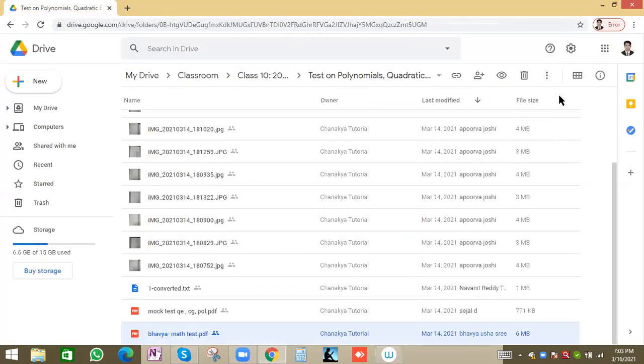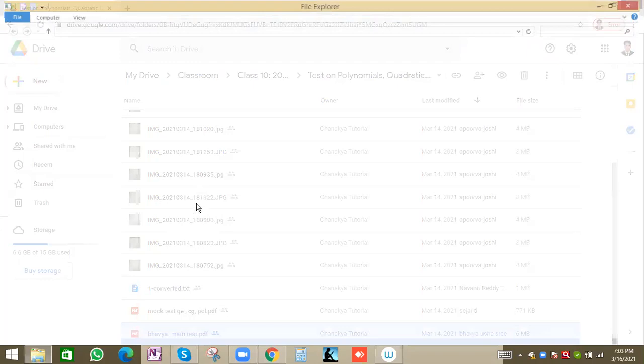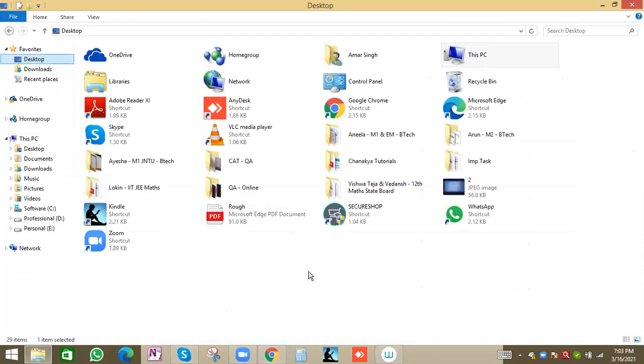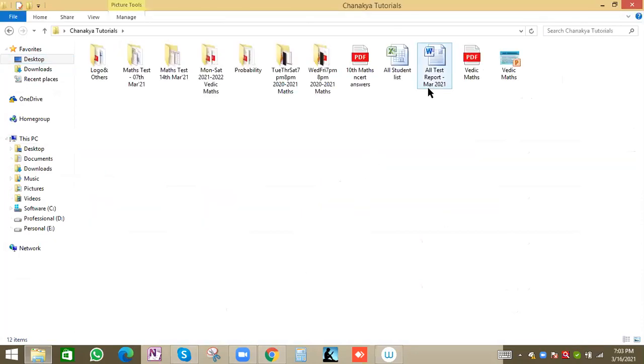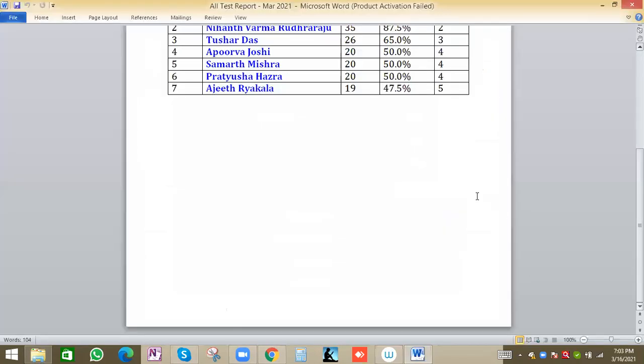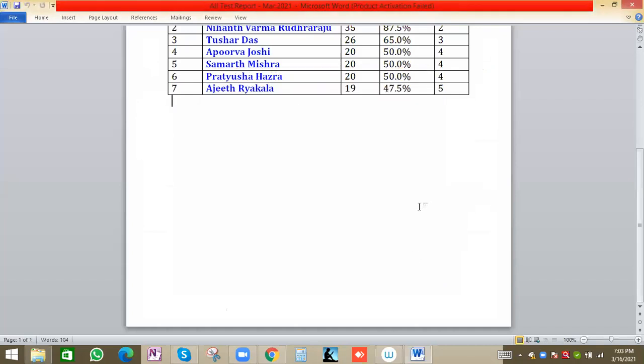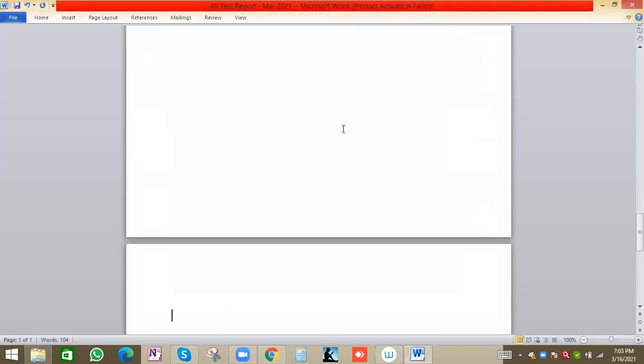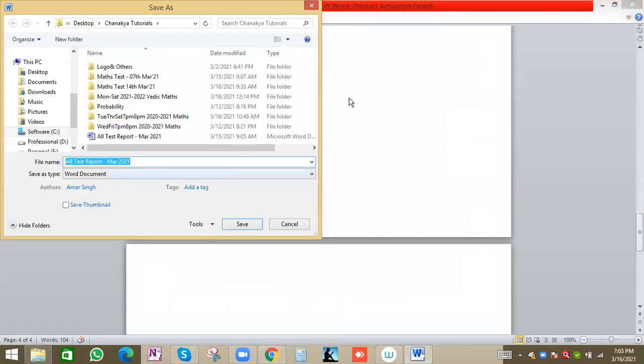For Apurva Joshi, we have seen what the mistake was. It should be in one PDF, not in single pages. So what do we have to do? You can take a snapshot, open any Word document, and paste the image in this Word document, and we can save as PDF. Here we have the Save As option. Save as PDF, that is what you have to do, and then upload on Google Classroom.